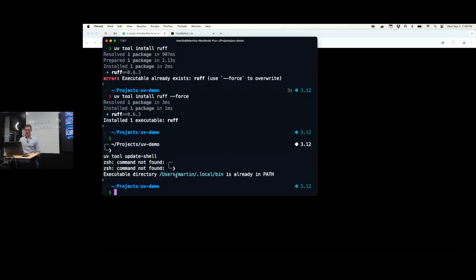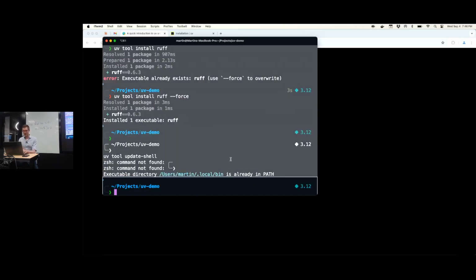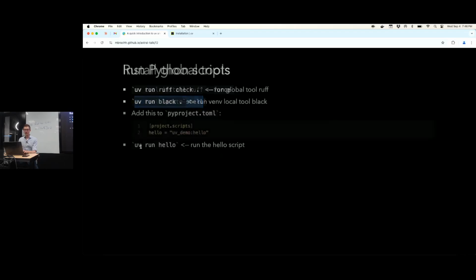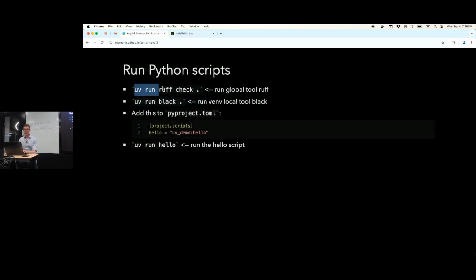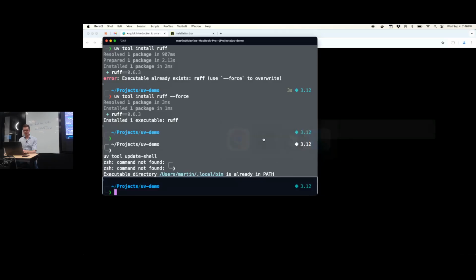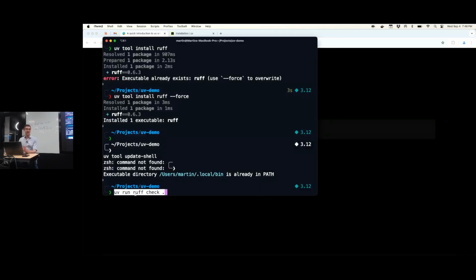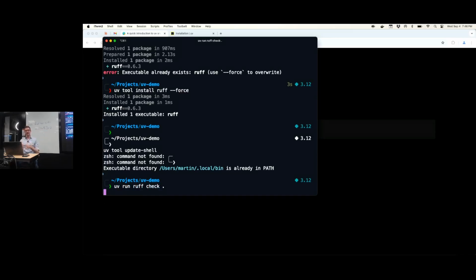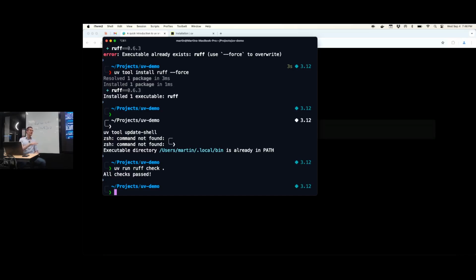And basically, it just makes sure that user local bin is in my path. So I guess it updates my Z shell RC file, right? Okay. So now that I have installed Ruff globally, I can use uv run Ruff. And if you use the Ruff binary, you say Ruff check this folder, and then it's going to look at all Python files in this folder and in all subfolders, and look for linting errors and formatting errors and things like that, right?